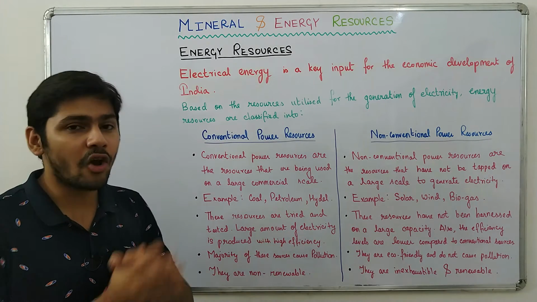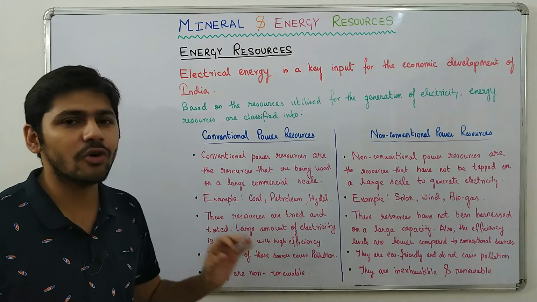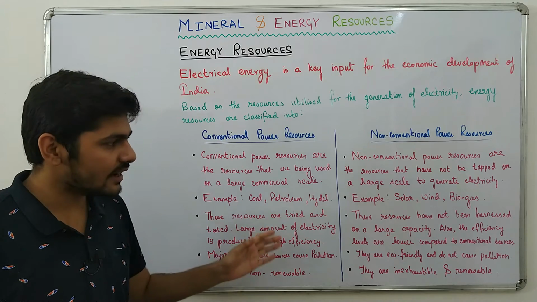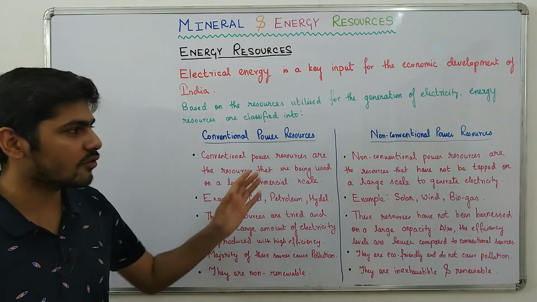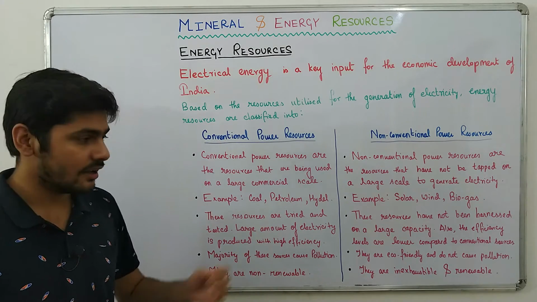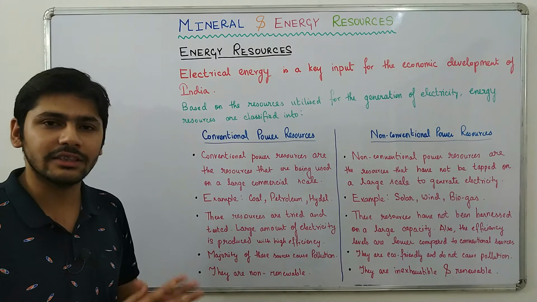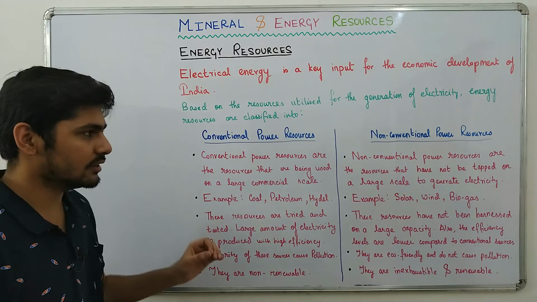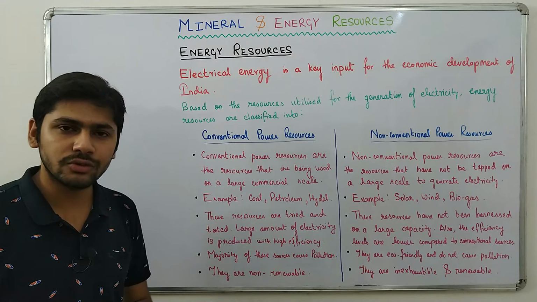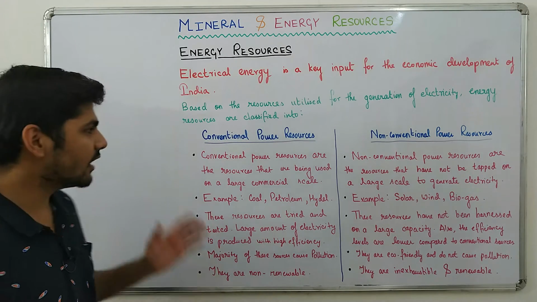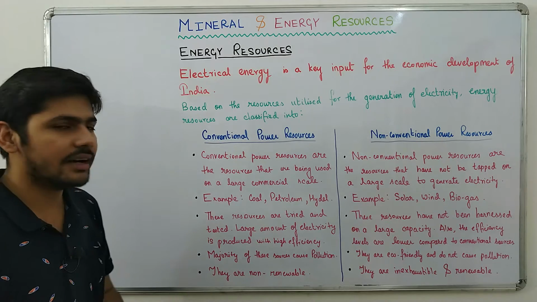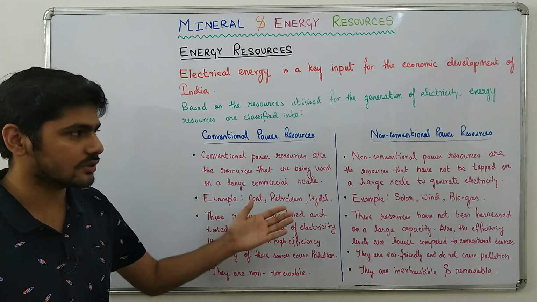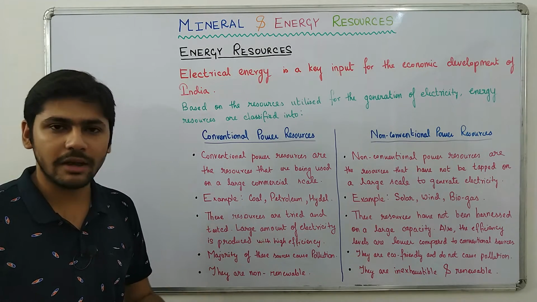Humans will be long gone, but the sun will not go anywhere. So solar energy, wind energy, and all these types of non-conventional power resources are renewable and will not exhaust. Okay guys, so that was all regarding energy resources. After this, we have to study different types of conventional power resources and different types of non-conventional power resources. We will do that one by one.